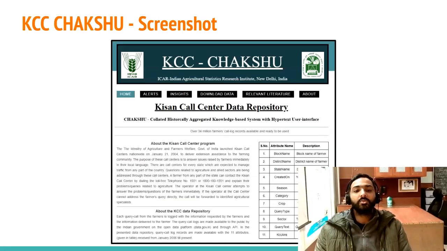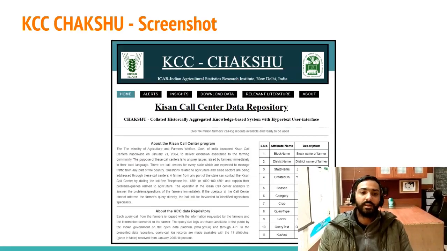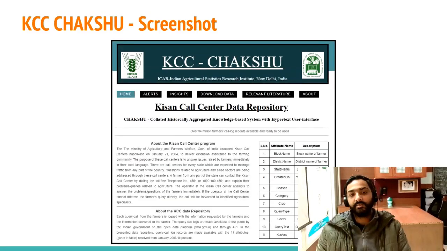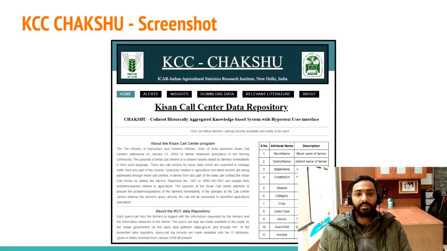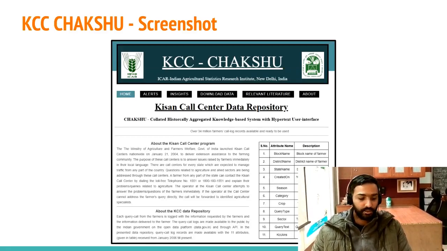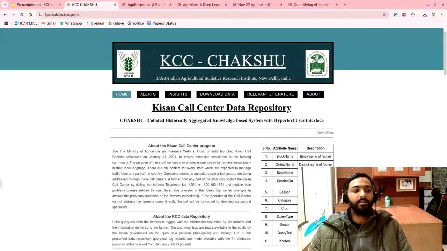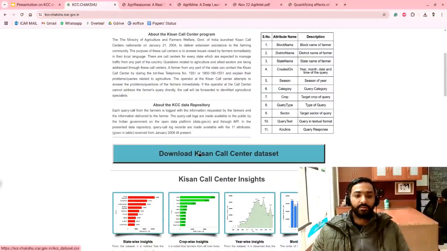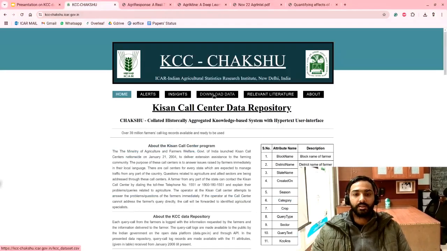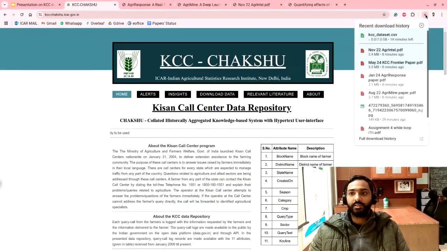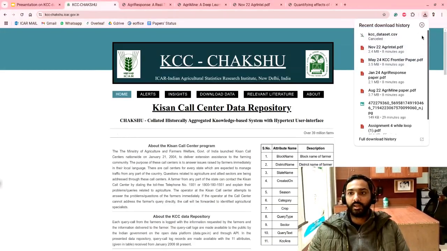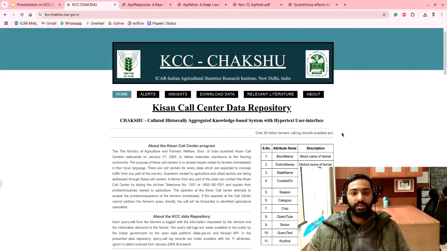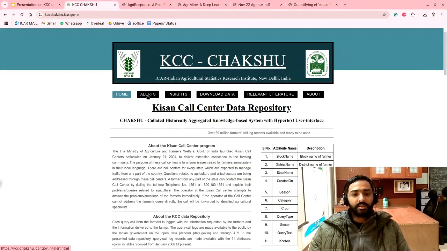So this is the screenshot of the KCC portal. In that you have various inside pages which have home, alerts, insights, download data, relevant literature. Now this is the working website, and as we can see, you can download the data from this download Kisan Call Center data button. From here, the data download button. When I click on this button, I can see that the download is in progress. I already have the data, so I am removing it. So now let us move on to the alerts page.